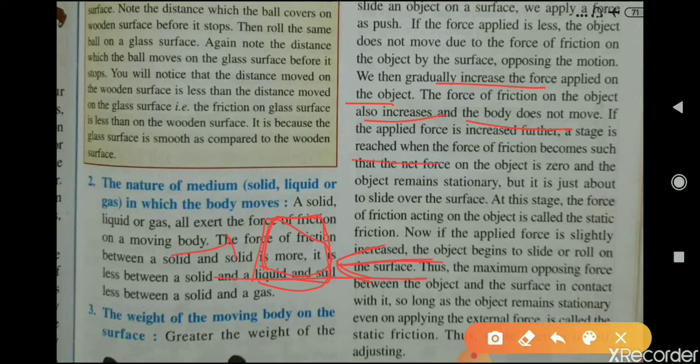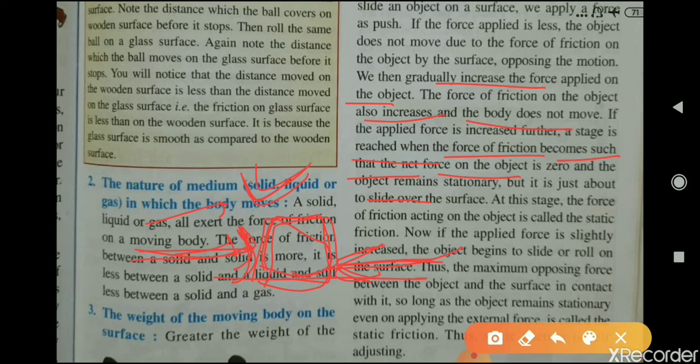A stage is reached when the force of friction becomes such that the net force on the object is zero. If you are gradually increasing your force, a stage will come at which the force that you are applying and the frictional force balance each other. Then the net force is zero and the object remains stationary. This box will not move, but it is just about to slide over the surface. But if you slightly increase your force, this box will start moving.